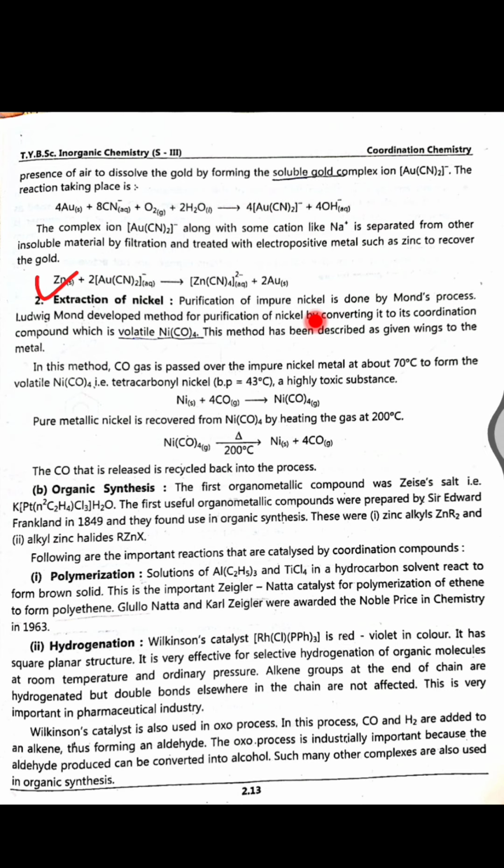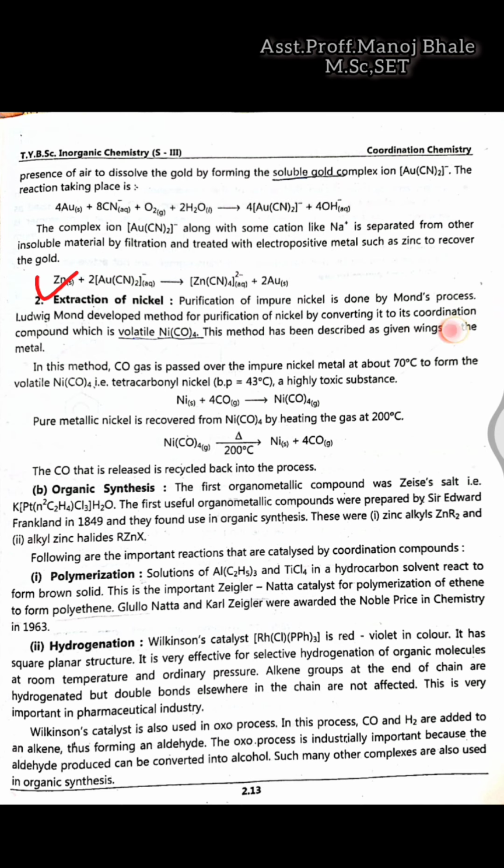Extraction of the nickel is possible here. We can extract this nickel also with the use of complex formation. So this nickel, which is available inside of the earth in the impure form, is purified by the Mond process.